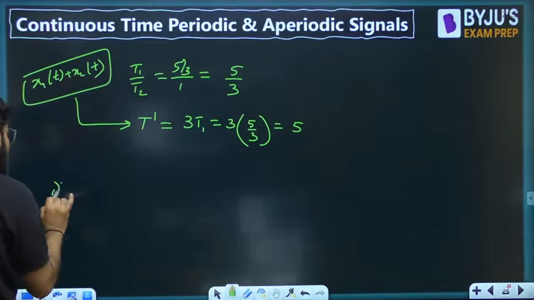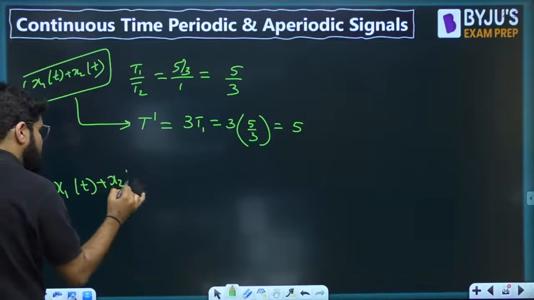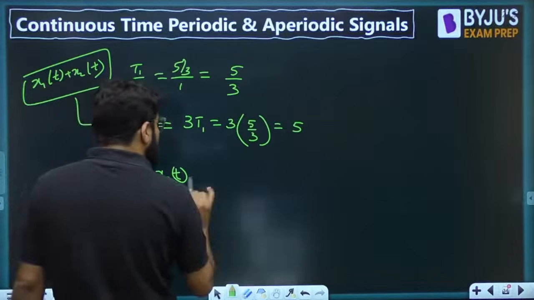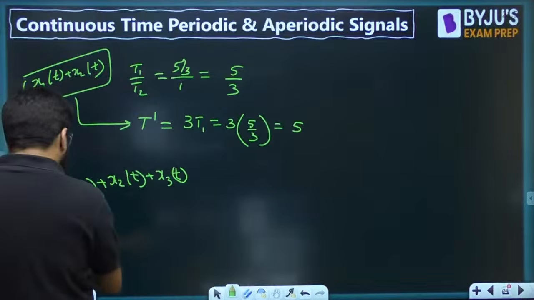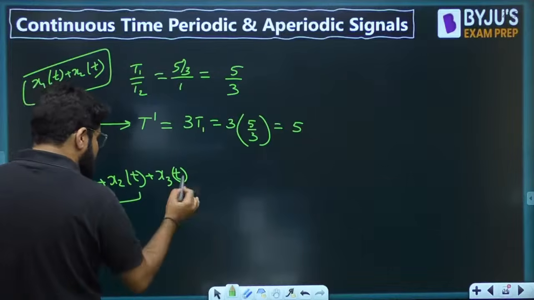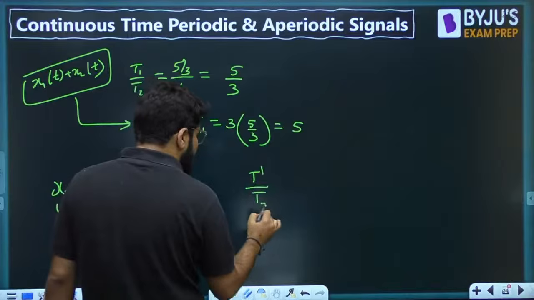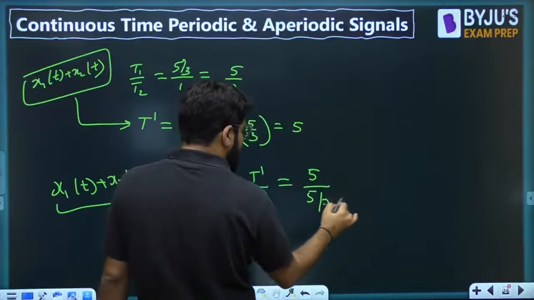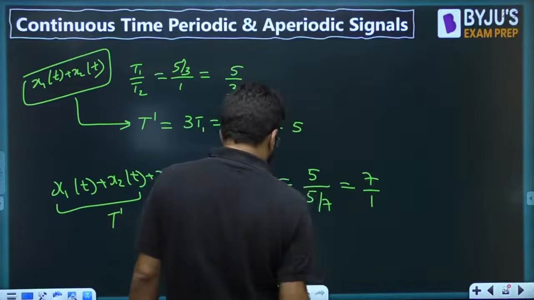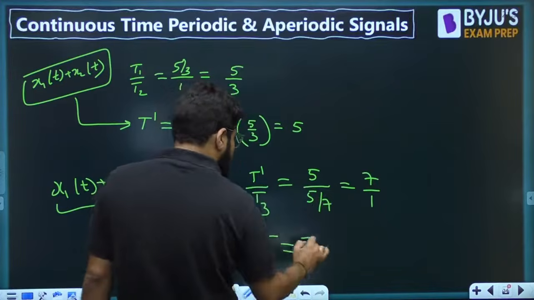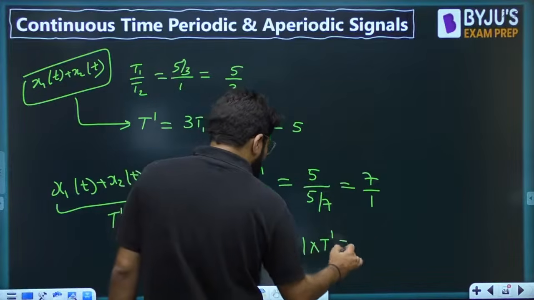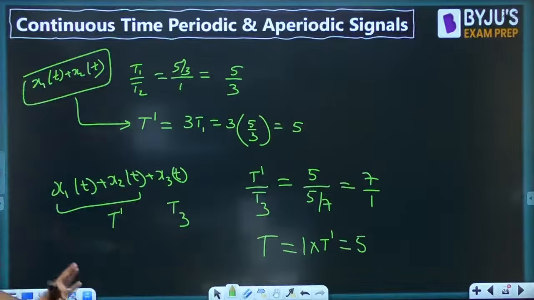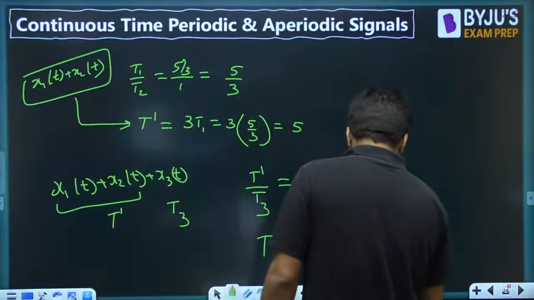So 5 is the period for x1(t) plus x2(t) combined, T dash. Now x1(t) plus x2(t) plus x3(t). So what is the time period for them? First ratio test lenge hum. This has the period given by T dash, and this has the period T3. So what is T dash by T3? T dash abhi humne nikala 5, T3 is 5 by 7, so it becomes 7, which can be written as 7 by 1. So final time period should be 1 into T dash, and that is equal to 5 again, or 7 into T3, anything. So that is equal to 5 eventually. So the final time period is 5.